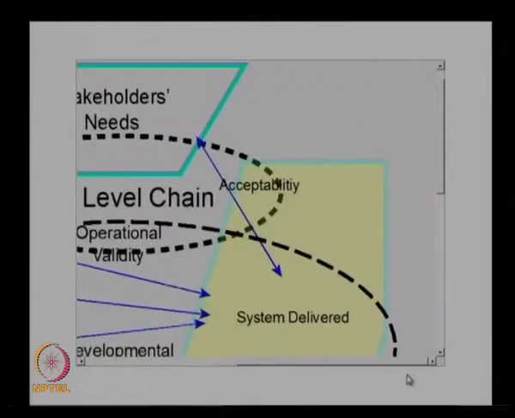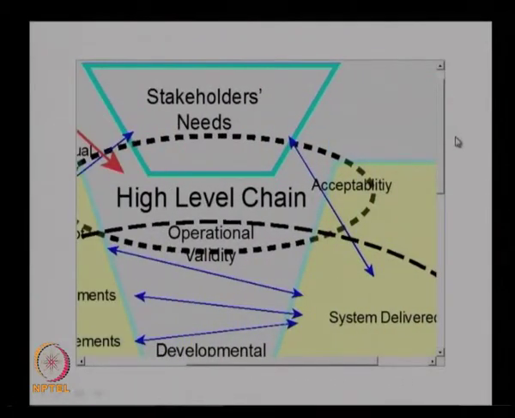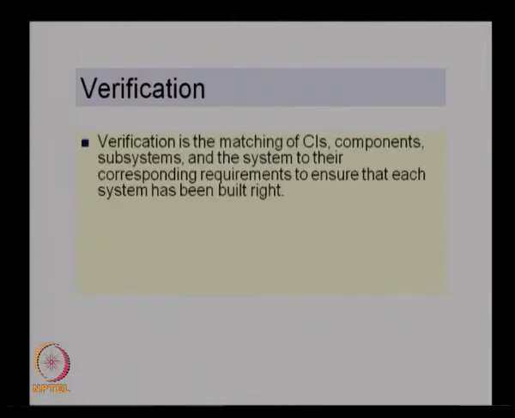I think this is the same diagram with more clarity. So, let us go through the details of verification and what are the important stages to be employed for verification. As we saw with validation, there are different kinds of validation. In verification also we need to go through a few steps in order to ensure that it meets the system requirements.